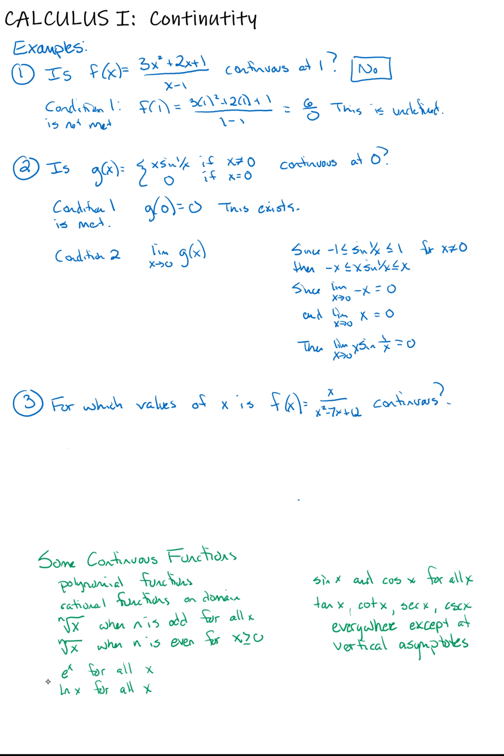Notice we're looking specifically at x not equal to 0. We're just looking at it getting close to 0, so I don't even need to use the second piece of my function. I'm not really concerned with what happens at 0. As we get close to 0, we come up with 0. So condition 2 is met, because this limit exists.